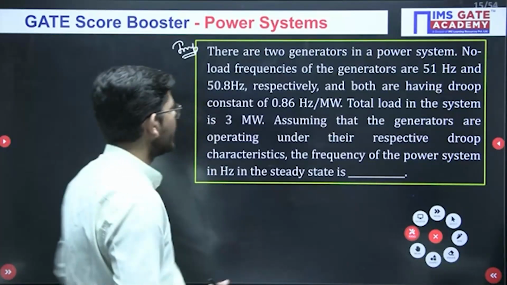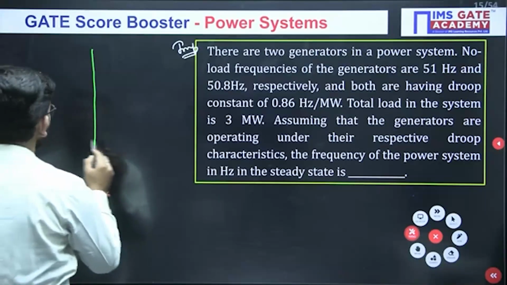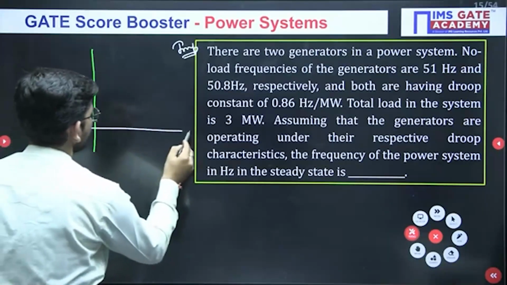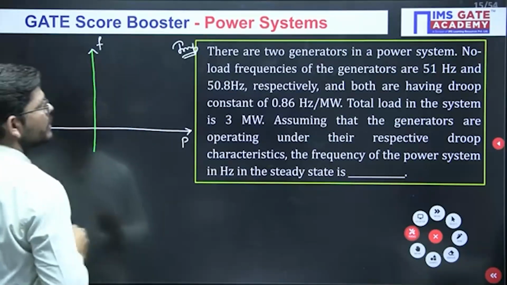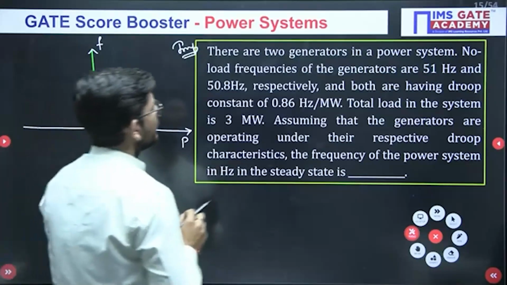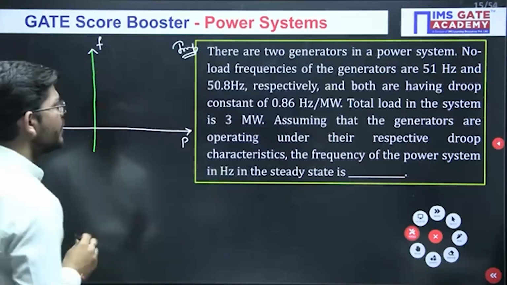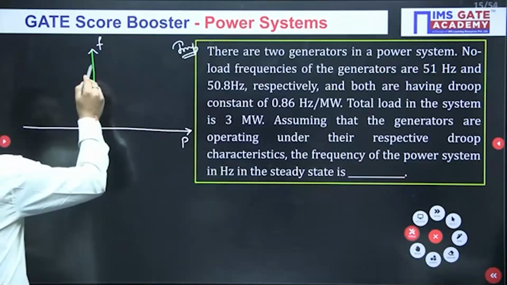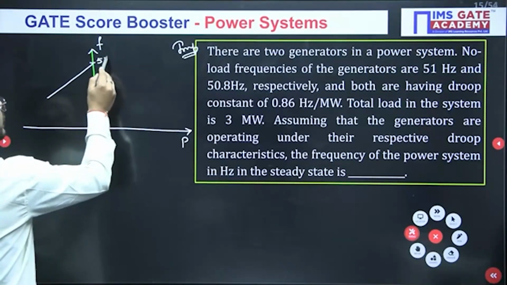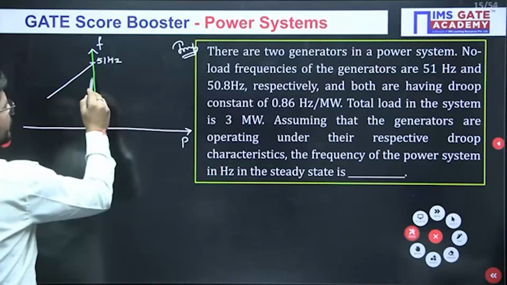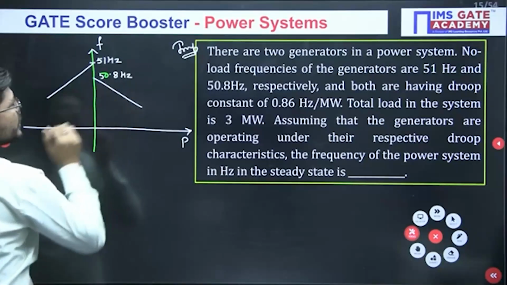Okay, so see what we have to do here. Again I will try to make the same figure. This is my P in megawatt and this is the frequency in hertz. So two generators are there. No load frequencies of the generators are 51 and 50.8 hertz. So this is generator 1 which is operating at a frequency of 51 hertz. Another generator we have is operating at a frequency of 50.8 hertz.